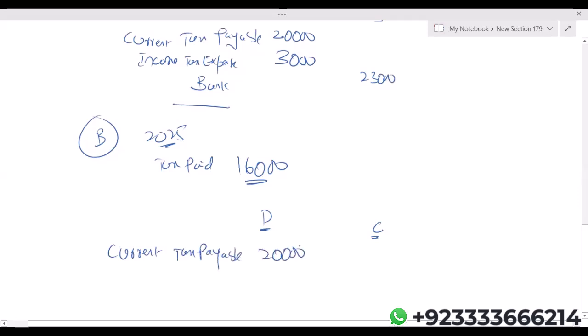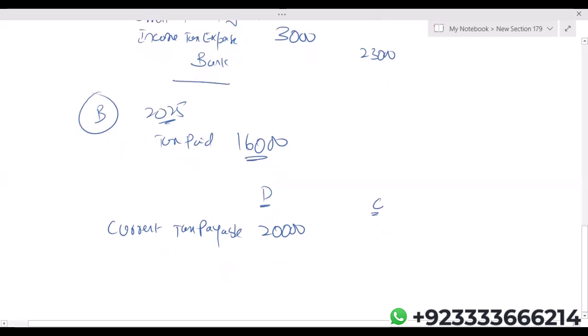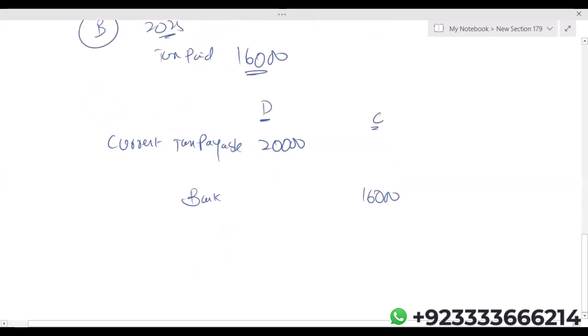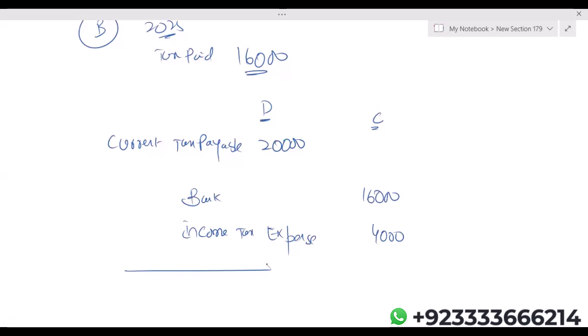Let's say the taxation authorities are saying just pay us 16,000 relating to your 2024 tax. Now in 2025, your income tax expense will be reduced. So let me repeat, over provision actually reduces your current year income tax expense.